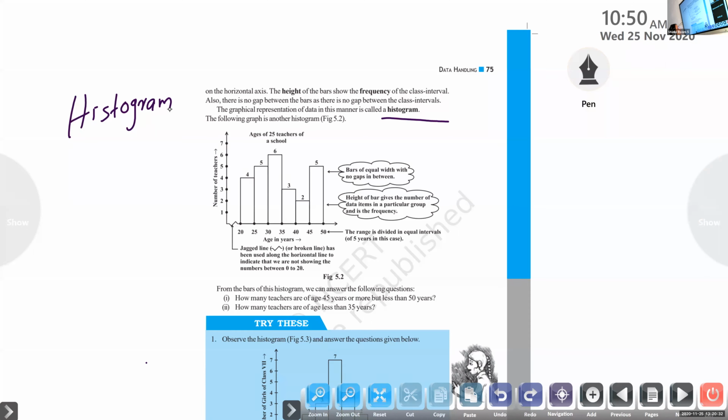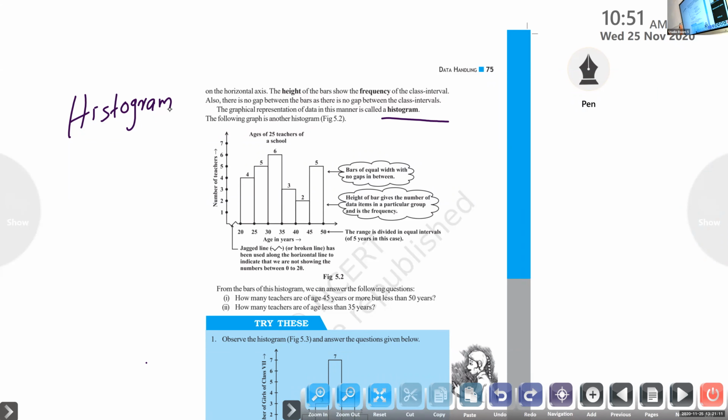For data with continuous classes, we usually represent that data using a histogram. It is the most commonly used graph. Like our bar graph, its height shows the frequency, number of students, number of bicycles. The height of the bars shows the frequency of the given data.